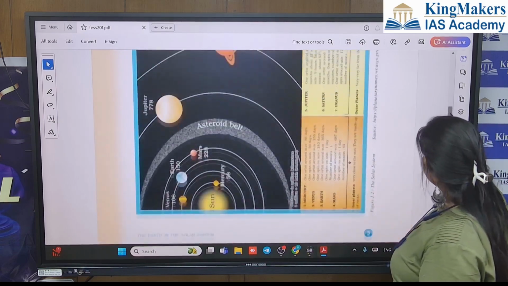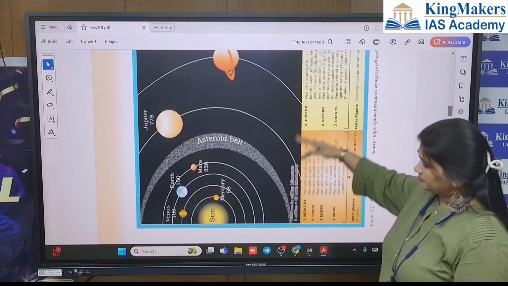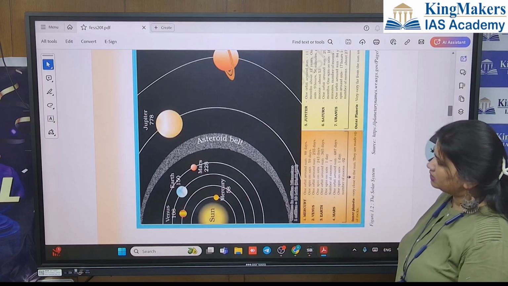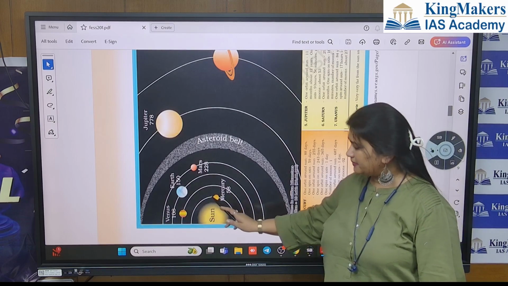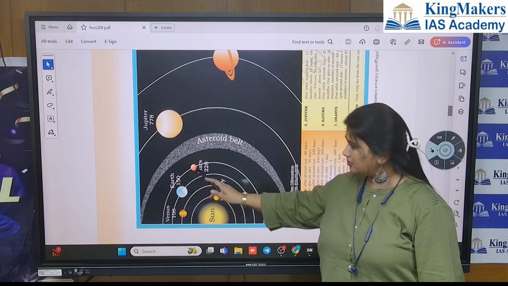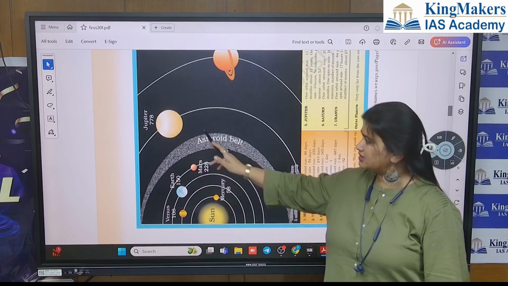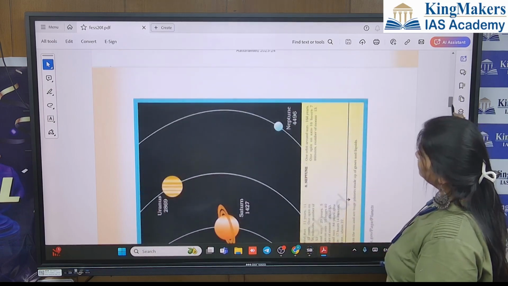So this is your solar family. Sun, Mercury, Venus, Earth, Mars, then the asteroid belt, Jupiter, Saturn, Uranus, Neptune.